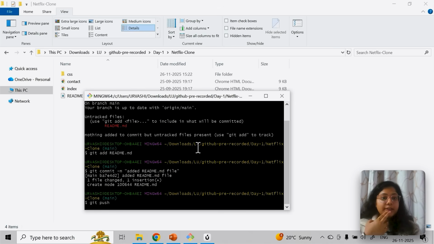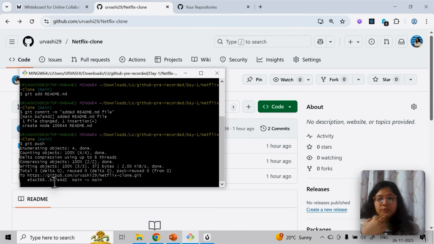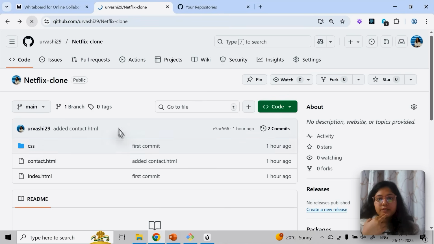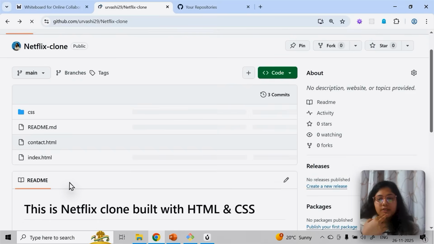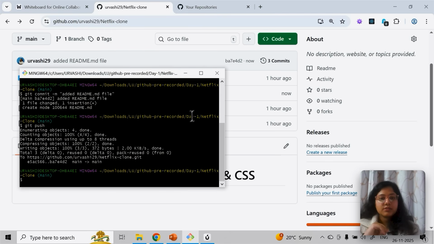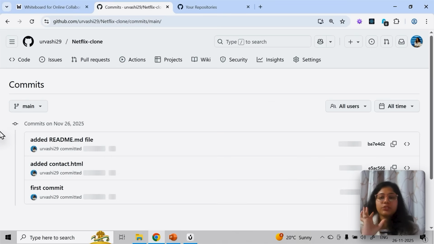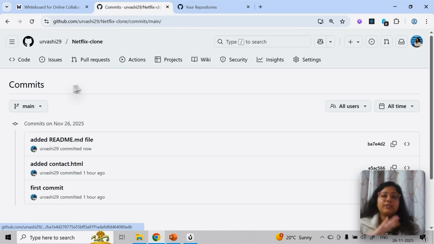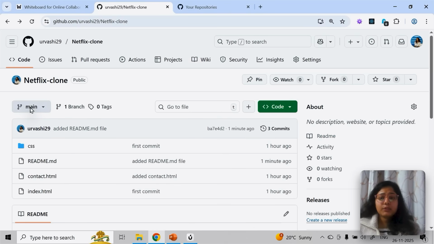So we'll wait here. Yeah, now you can see it is doing it. Changes have been made to this repo. Now I'll refresh here and see the changes. See, the readme file has been added. You can close this. Now we have done one more commit. You can see the readme file here and this is the commit, and you can even go here and check what commit I made on which date. Whatever has been added, you can go and check everything, the commit history as well. And there is still one branch, which is main.